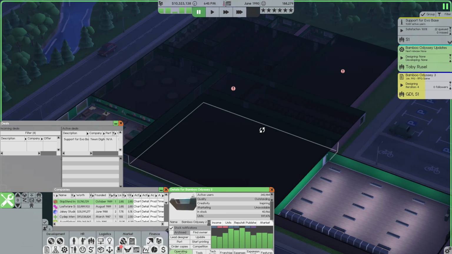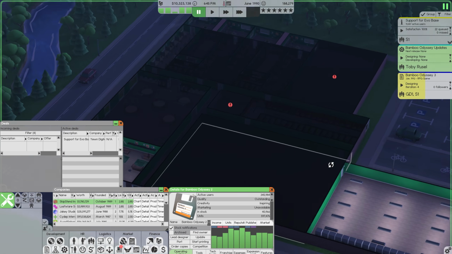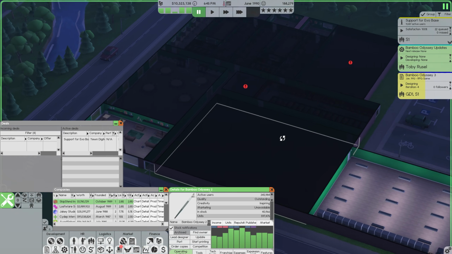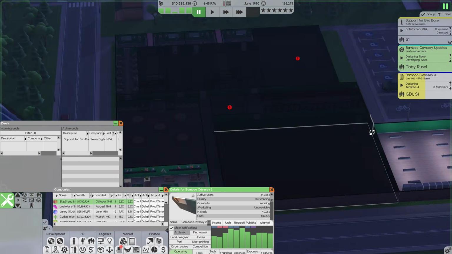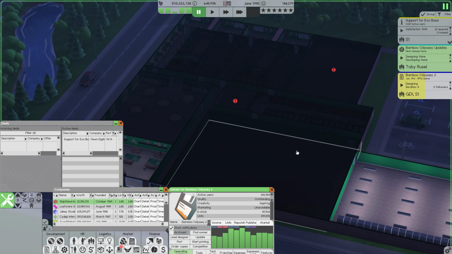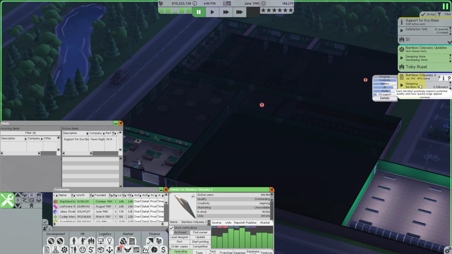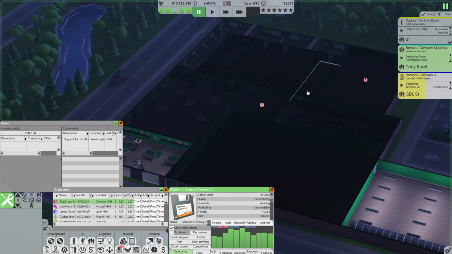And I kind of want to go ahead and set up the basement as our security. And I don't think we're quite there yet. I kind of wanted to wait on that until we start working on our second floor as well, so we can start designing our stairwell. So we're going to leave that for now, and we'll jump back into our time lapse as we continue to work on Bamboo Odyssey 3.